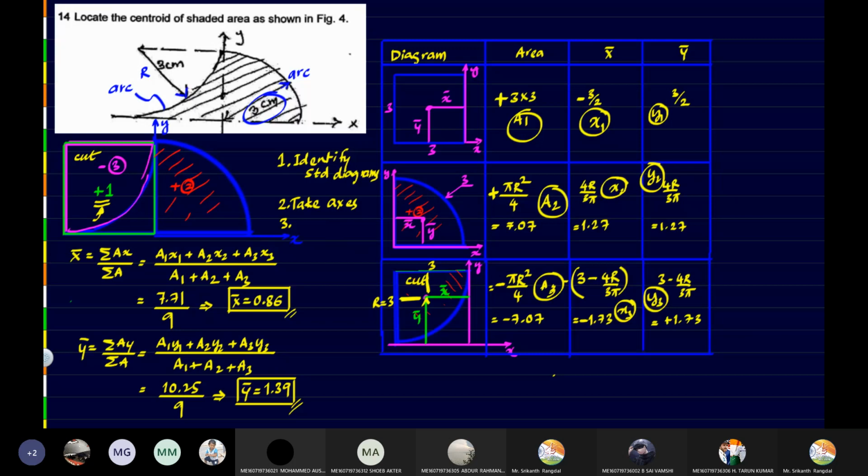In our problem here, we were given the axis, so we continued with the same axis. If the axes are not given, you have to choose it. Then the third step is to prepare the table. And finally, you will have to use the expansion to find the final x bar and y bar. So these are the steps you must take to solve any problem on centroid.